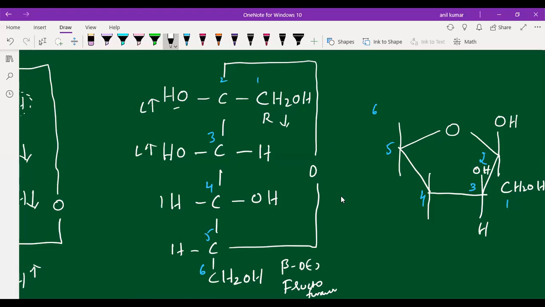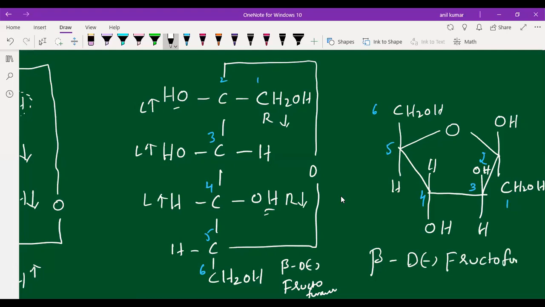Come to the fourth carbon, students. Where is hydrogen? Hydrogen is at left side, up. Where is the OH group? The OH group is at right side, down. Fifth carbon, you can take CH2OH up. Hydrogen is down. This we are calling beta D minus fructofuranose. I hope you understood, students.